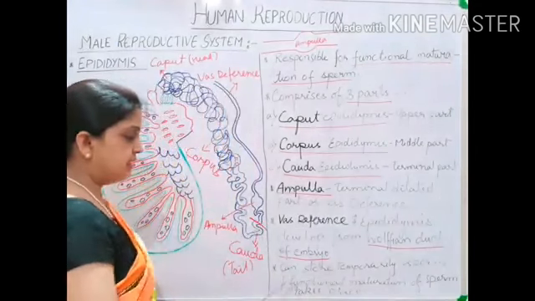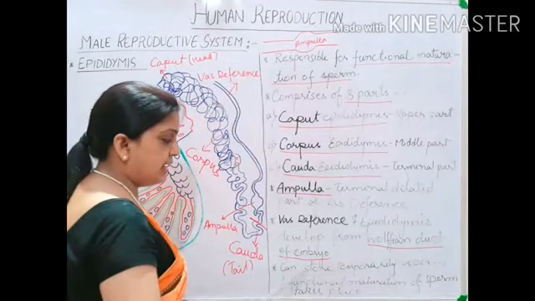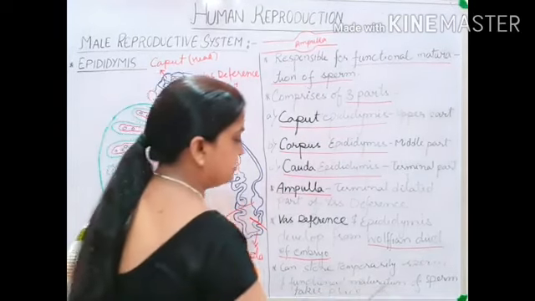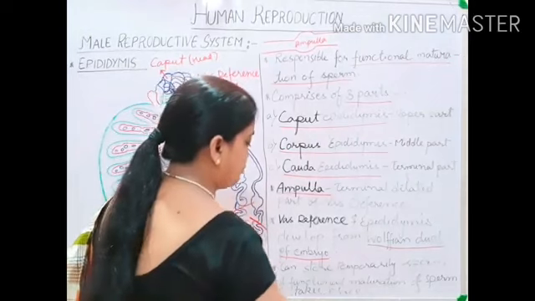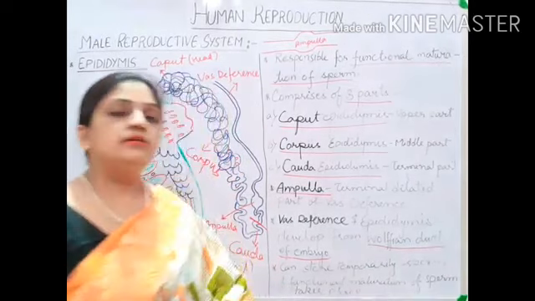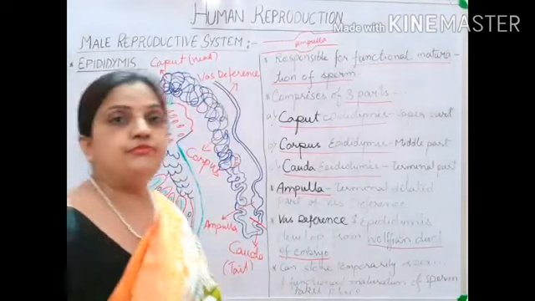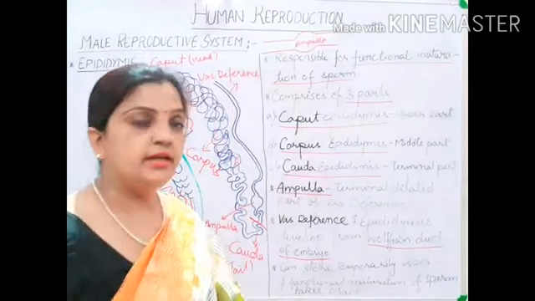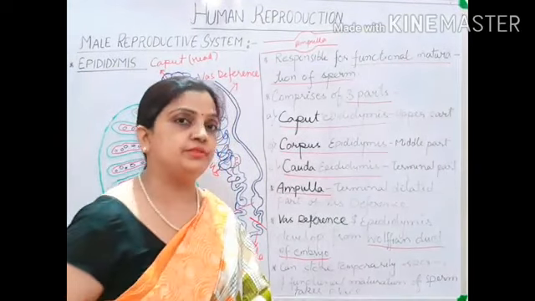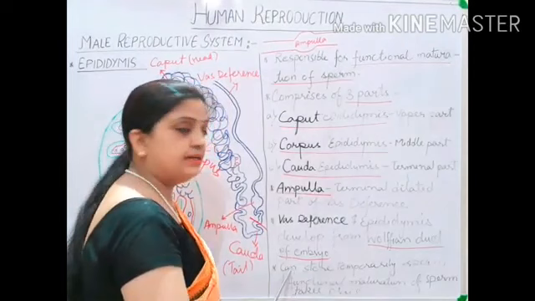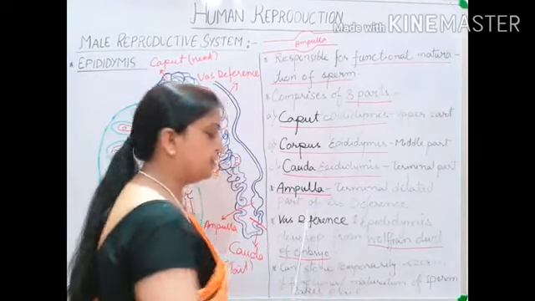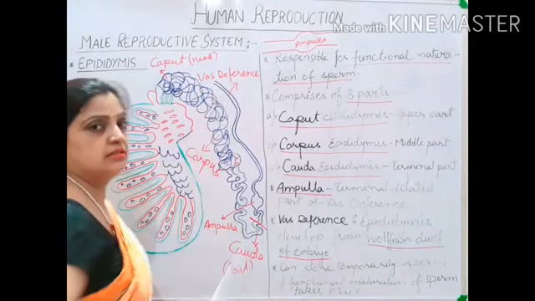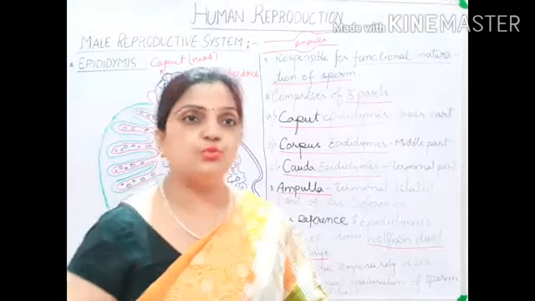Then it is written that your epididymis can store sperms temporarily, and it is responsible for functional maturation of sperms. Now again, for the competitive point, this point is very important. From here, two questions can be formed. It's written here that epididymis can store sperms temporarily. Epididymis is a place where your sperms are stored.